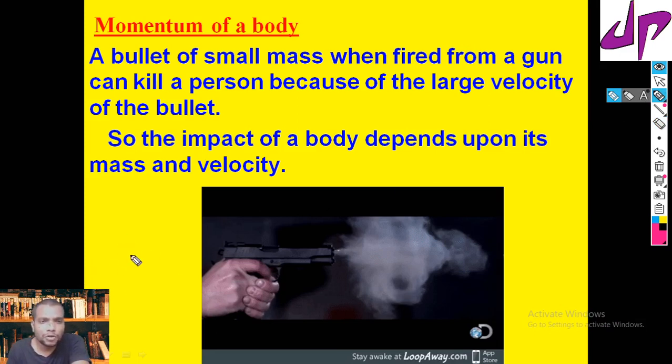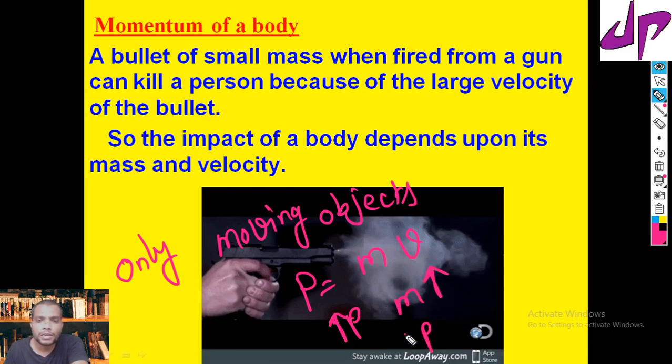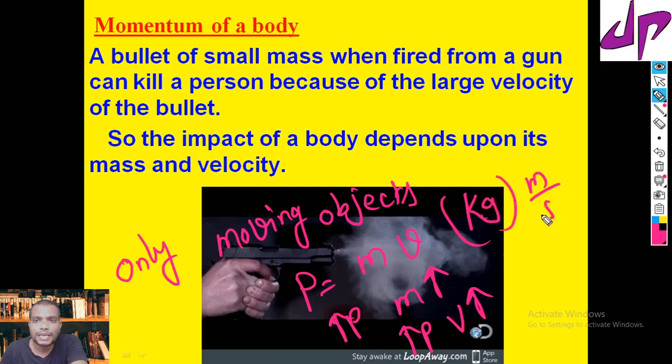So finally I can say about momentum: it is only for moving objects. Momentum P is the product of mass and velocity. The momentum can be increased if the mass increases, and the momentum also increases if the velocity increases. The momentum units are nothing but kg meter per second.